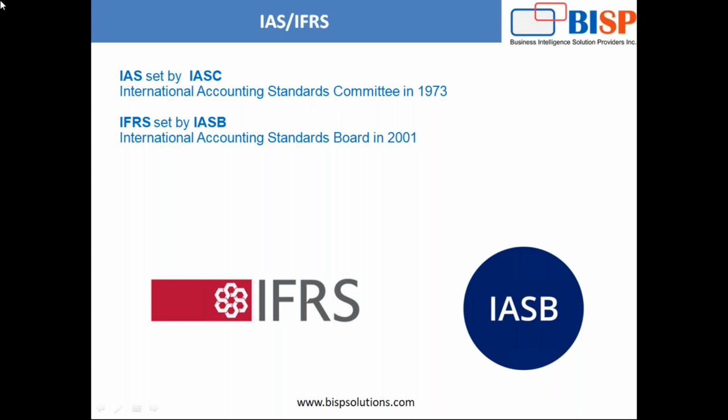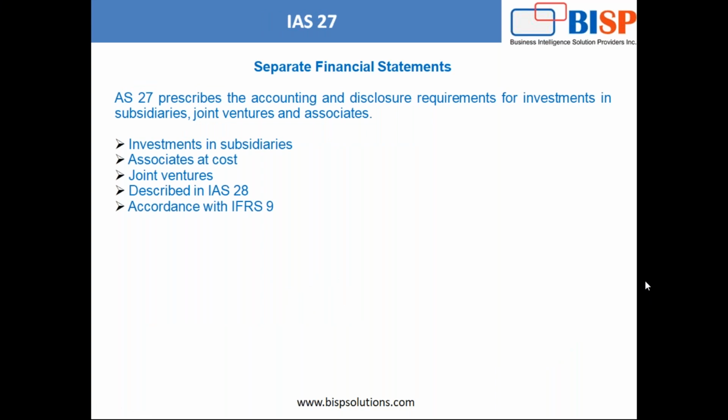There are 17 IFRS standards. In consolidation, we use 6 directly as accounting standards. So starting with IAS 27, separate financial statements. A company, if it has subsidiaries, needs to submit the separate financial statements along with consolidated statements.